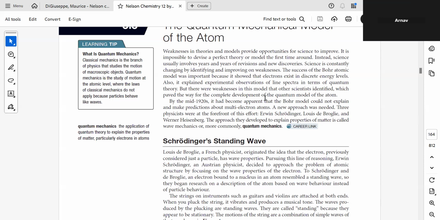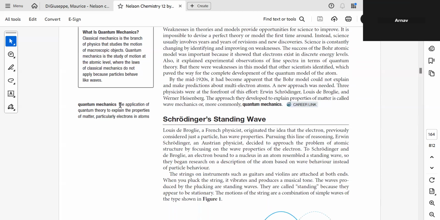Basically, Bohr was not able to explain this. So then came Schrodinger, de Broglie, and Heisenberg. The approach they developed to explain the properties of matter is called wave mechanics, or more commonly quantum mechanics.